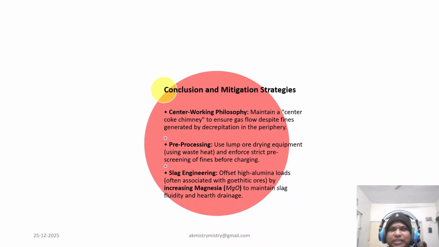So LOI is mostly overlooked, but it affects a lot of things that we have seen: burden mass, fuel rate, permeability, and so many things, even slag. So as India transitions to goethite ore, we must adopt all these philosophies: drying, screening, slag design, and central working are no longer optional, they are essential. We want to go deeper into the softening melting behavior of Indian burden, and next time we have to see how these things